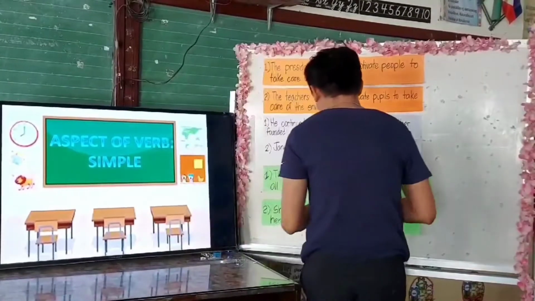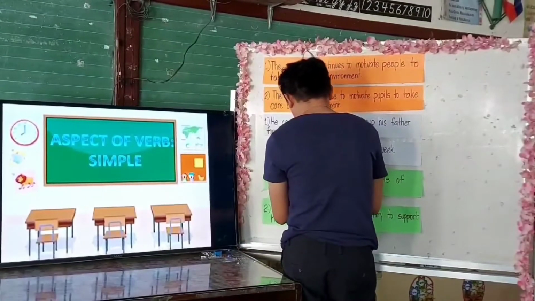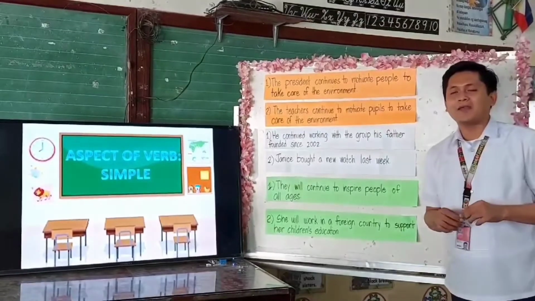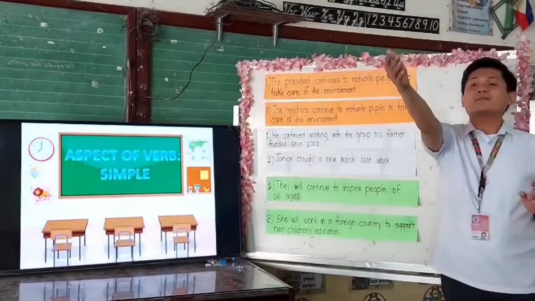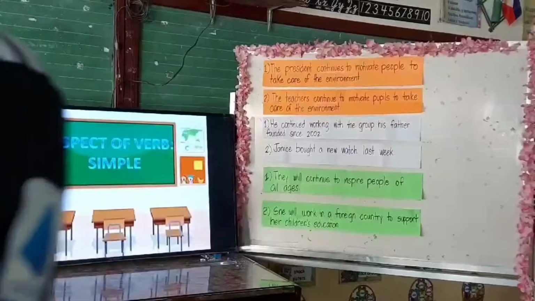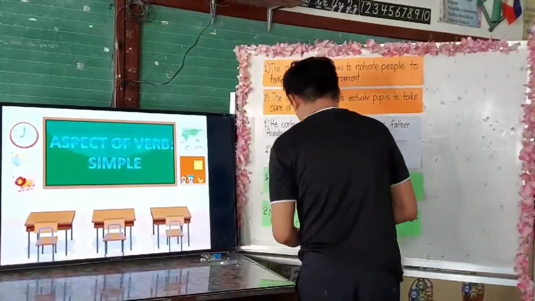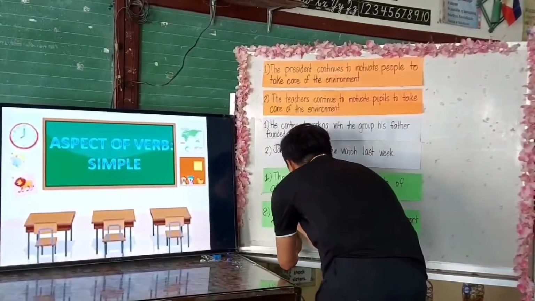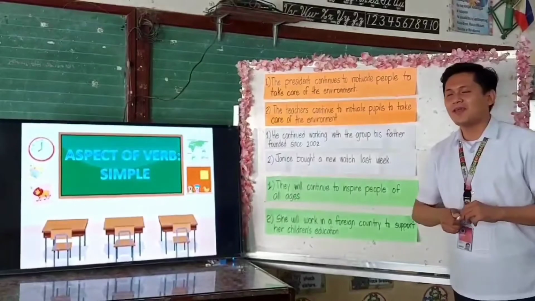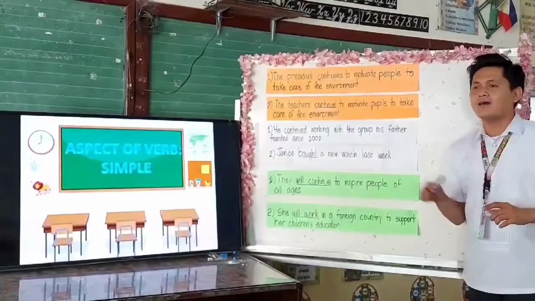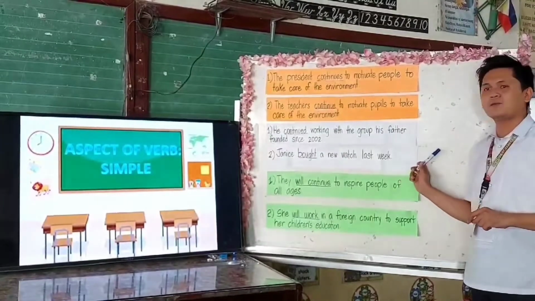Peter. Alright, thank you, Peter. And for sentence number 6, yes, Anthony. Okay, thank you, Anthony.